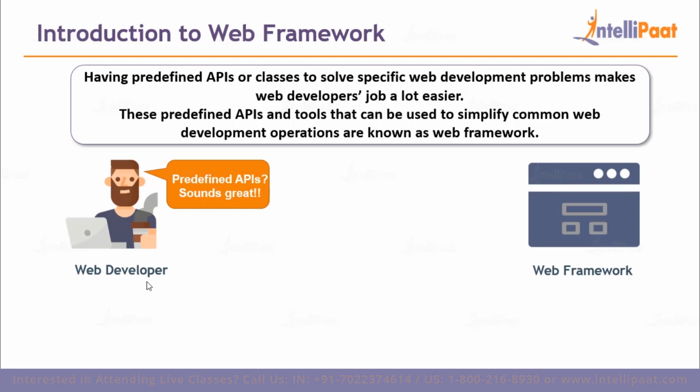So you can consider a web framework to be a collection of different APIs and classes which would help you to build a website very easily. A web framework consists of different features that will make your life easier. It provides you automatic features for working with the database, it will provide you templates, and it will also provide you security features. So let's talk about the first one, which is database. With the help of a web framework, you don't have to establish the connection with the database all by yourself. The web framework takes care of the database connectivity by itself, and it's a very easy task.